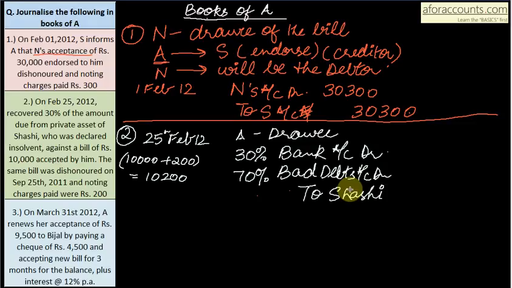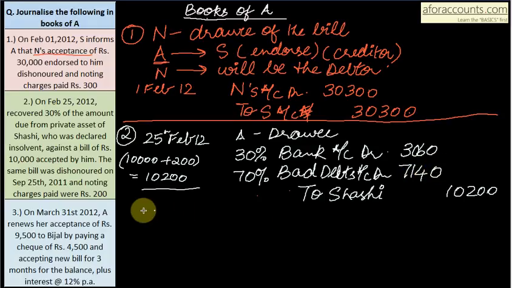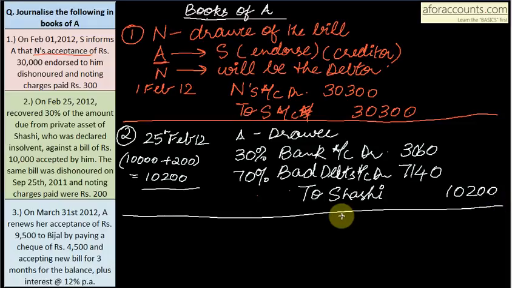The total amount being 10,200. 30% of 10,200 comes to 3,060, and bad debt 70% of 10,200 comes to 7,140. So this is all for point number 2.